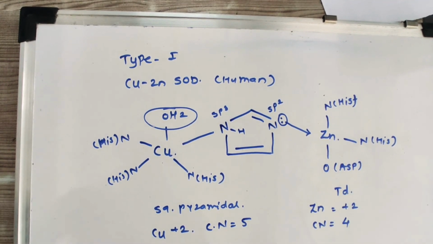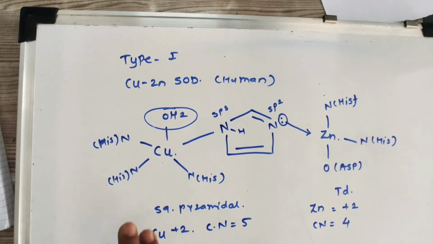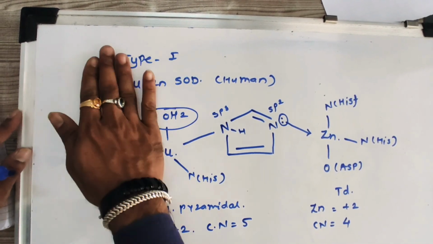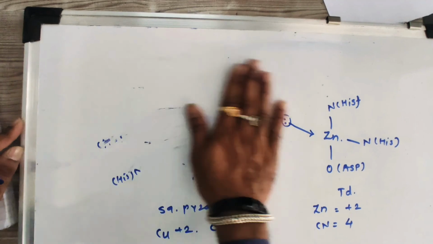This is about the structure and features of superoxide dismutase. Now the reactions of SOD.